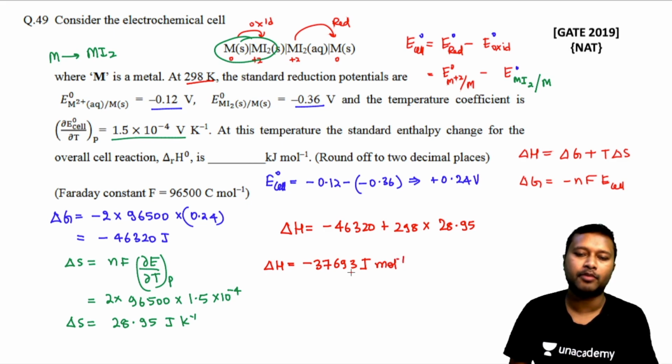Okay, so the value will be in joules per mole, but we want the value in kilojoules per mole, so we'll simply divide it by 1000.